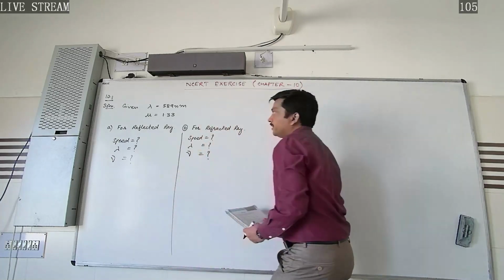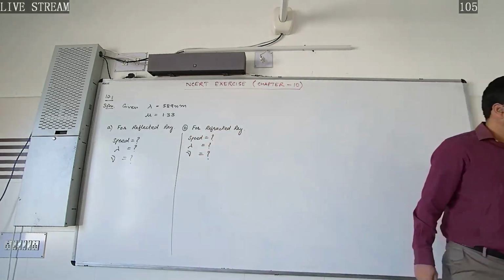So how can we calculate these parameters?